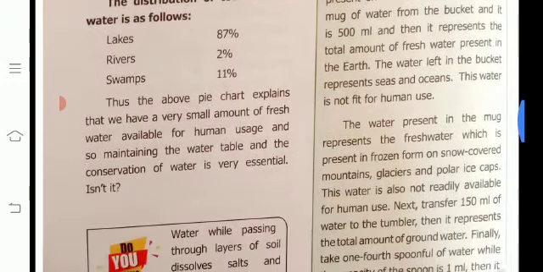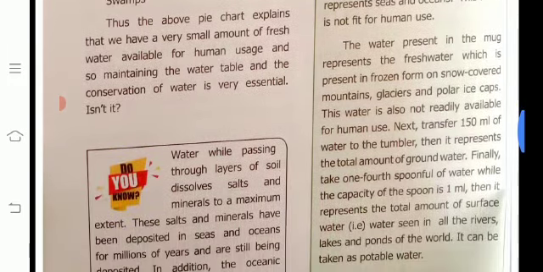Okay. Then the water present in the mug represents fresh water present in mountains, glaciers and polar ice caps. This water is also not readily available for human use. Next, transfer 150 ml of water to the tumbler. It represents the total amount of groundwater.